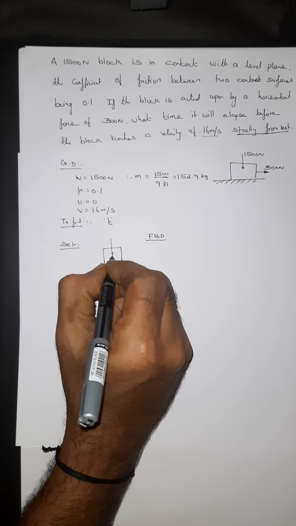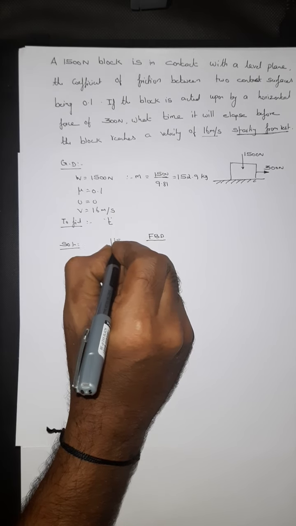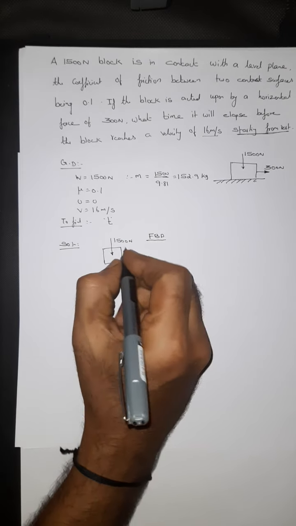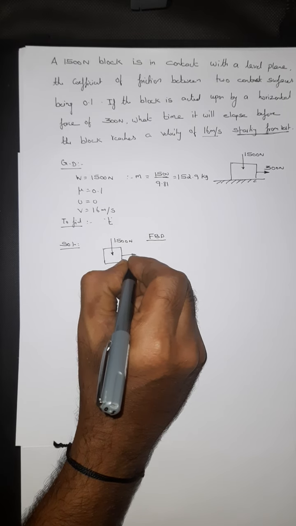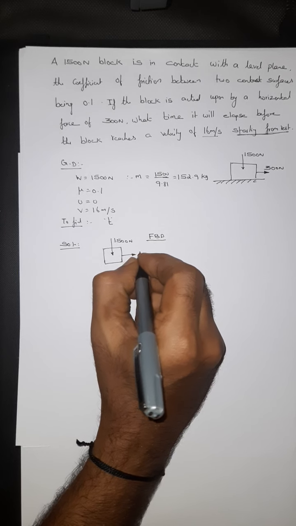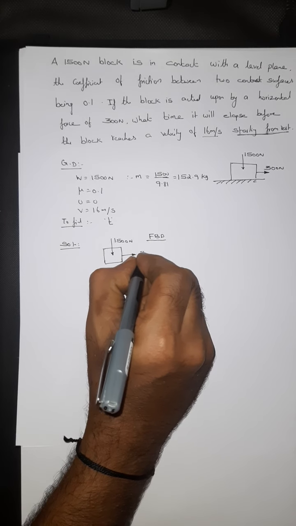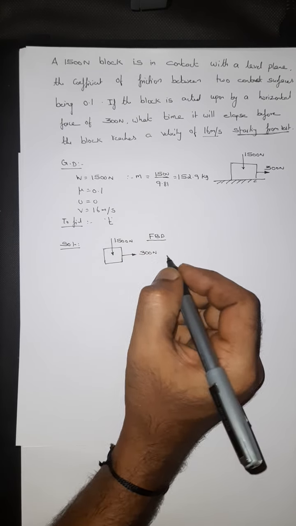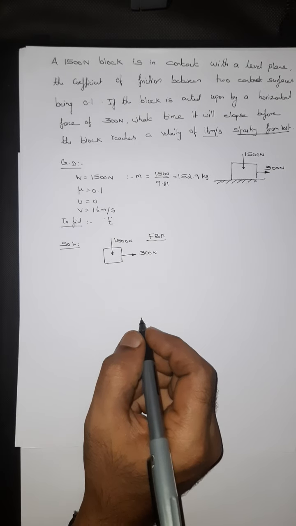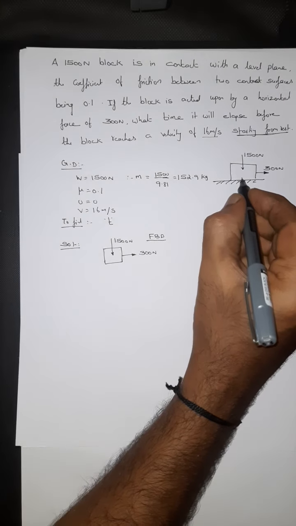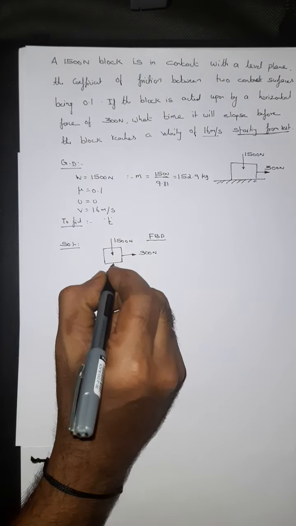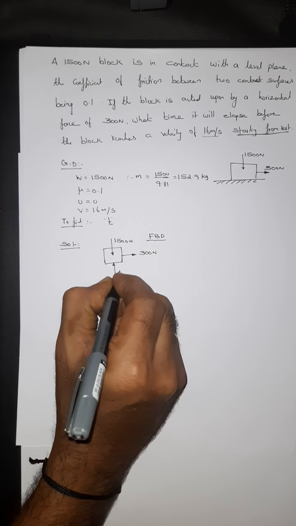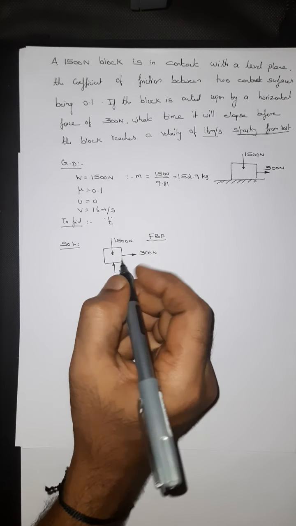Its weight acts vertically downwards, 1500 Newton, and an external force acting towards right, which has a magnitude of 300 Newton. Two surfaces are in contact, therefore there would be a normal reaction perpendicular to the surface of the block.